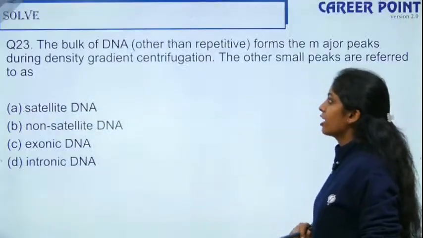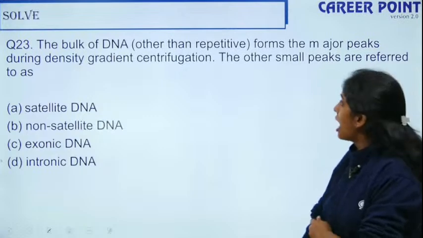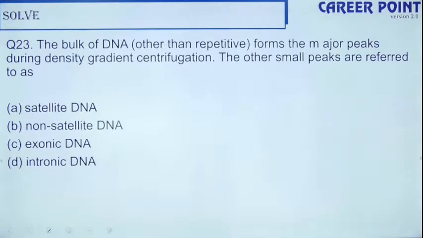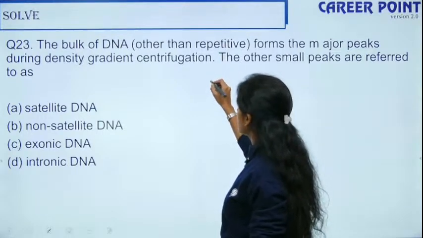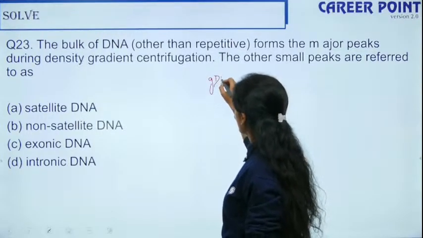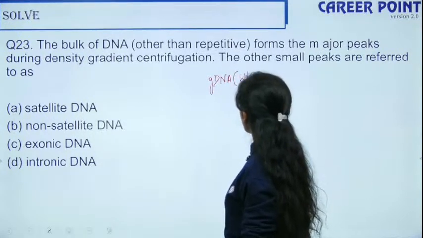So question number 23. The bulk of DNA other than repetitive forms the major peak during density gradient centrifugation. So the other small peaks are referred to as, so we have the bulk DNA, so that is your genomic DNA. So this is without repetitive DNA.